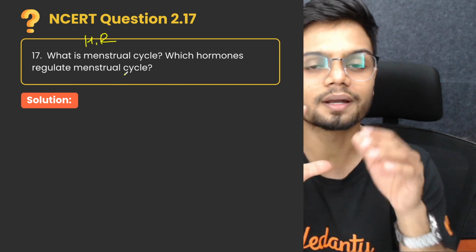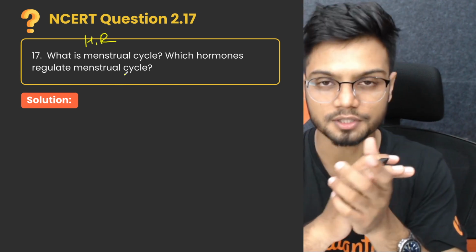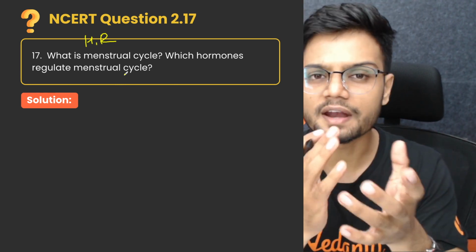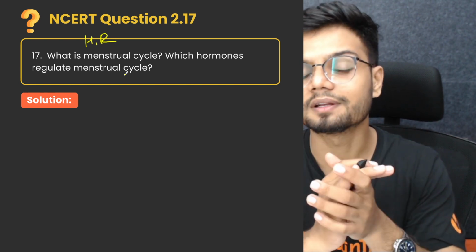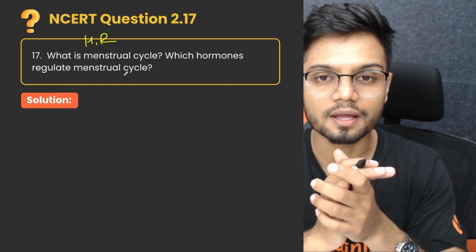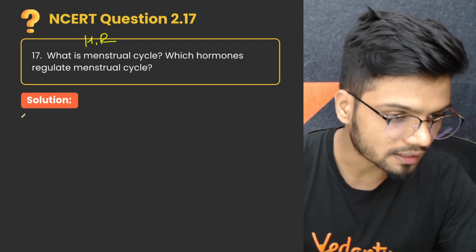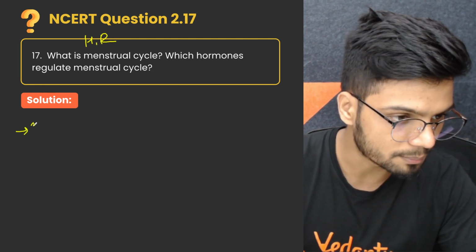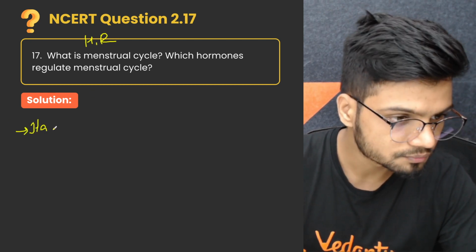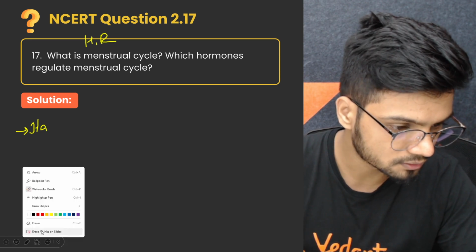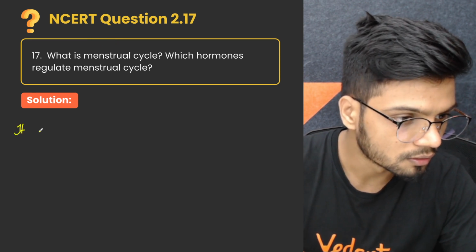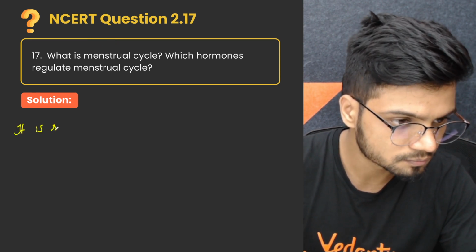Now first we'll try to understand what exactly is menstrual cycle. First point, where does it happen? The menstrual cycle is a reproductive cycle.